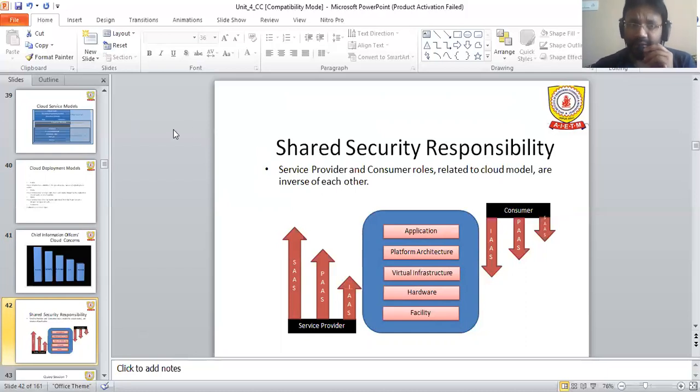So from this session, we have covered the cloud service models, a little bit of briefing about public, private, hybrid, and community clouds. Then we saw the major concerns of chief information officers, as well as the shared security responsibility and how it looks when we see it through the deployment of cloud services.